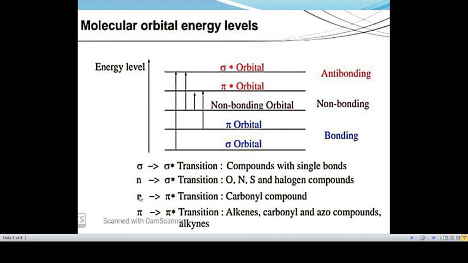You can write the unit of lambda max as nanometer as well as millimicron, both are the same. So this is the reason why lambda max of methyl chloride is less than lambda max of methyl iodide.